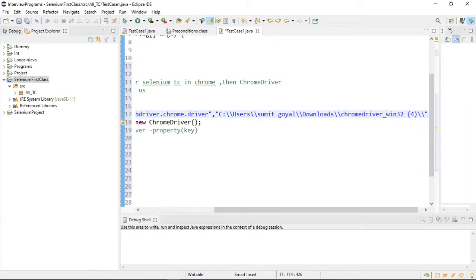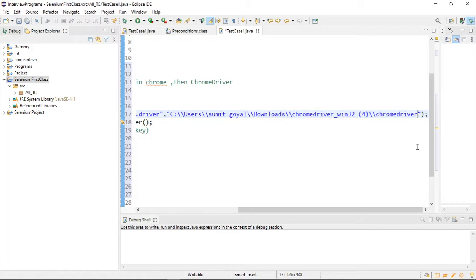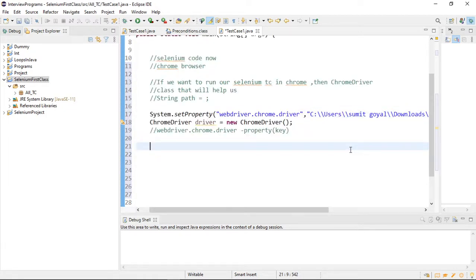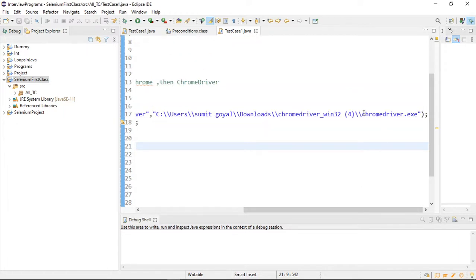After the double slash, provide the file name, and the file extension is .exe. Make sure to provide this, otherwise it will throw an error like driver executable is not set. This is our driver executable file that will help us run our Chrome browser.